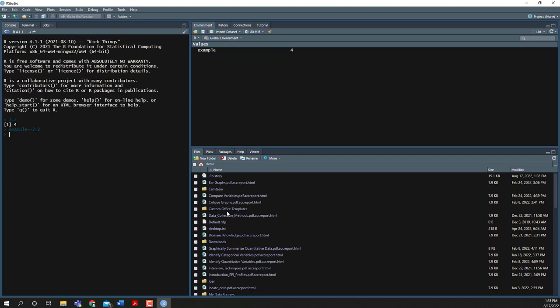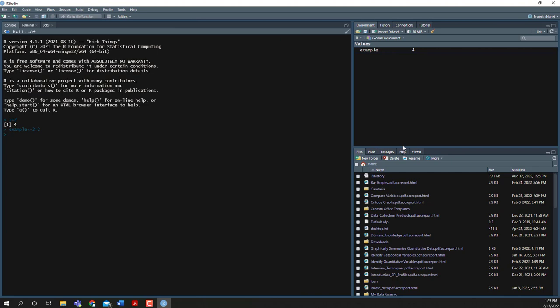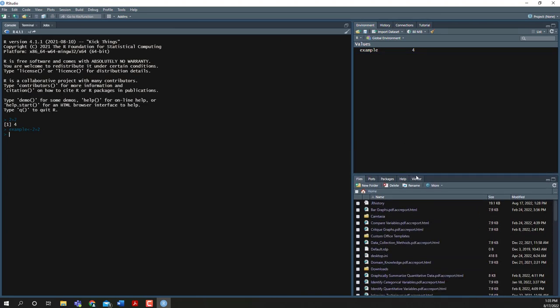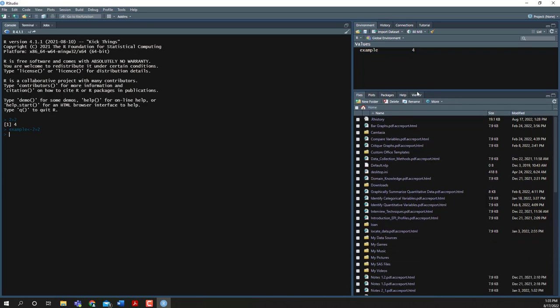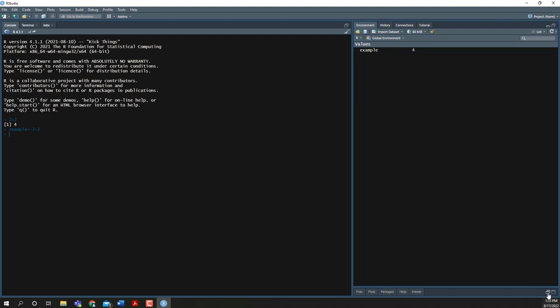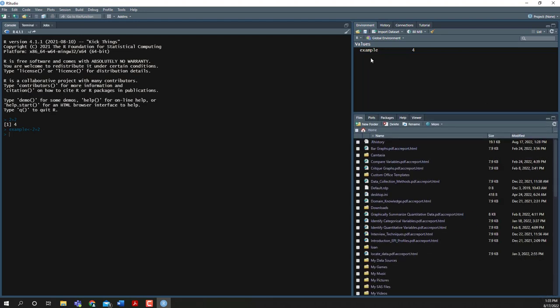Now, one thing to notice is these are just like any other window you've seen on your computer. We can move them, we can make them smaller or bigger, and this will be useful depending on what we're doing. Maybe we want to have some windows bigger than others. You can also minimize them and make them larger, so you've got some flexibility in terms of what these look like.